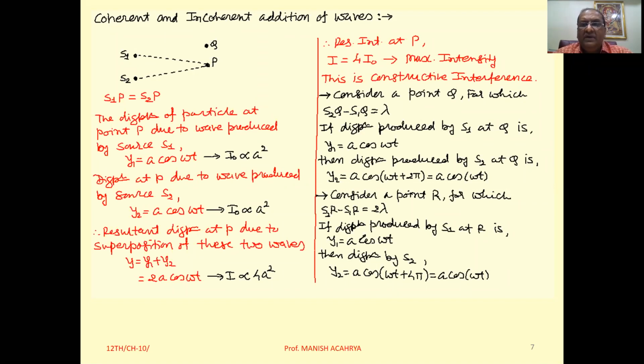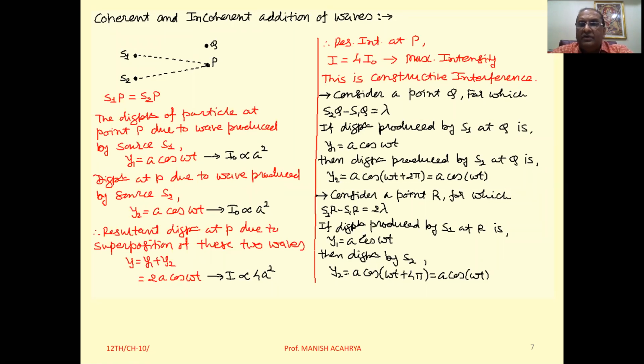Now, interference can be obtained only if the sources from which the waves are emitted, those two sources, are coherent sources. If sources are incoherent sources, then you will not get interference. But now coherent sources means what? The sources for which the phase of the oscillations of the wave either remains constant or is the same.